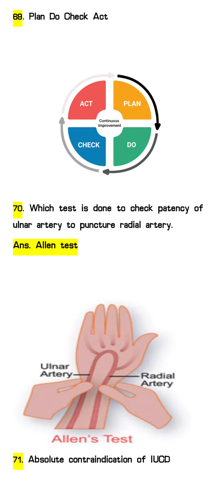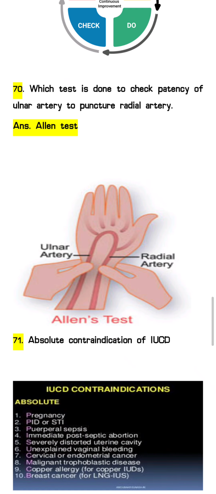Next question, which test is done to check the patency of the ulnar artery before puncturing the radial artery? The answer will be Allen test. Here you can see the images. Before performing ABG, the arterial blood gas procedure, we have to check the patient's ulnar artery patency to puncture the radial artery. So we will perform the Allen test before performing ABG.